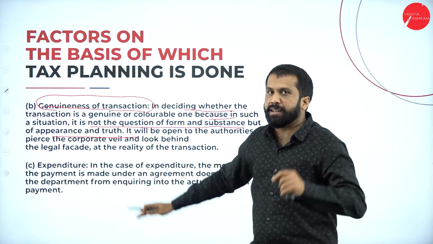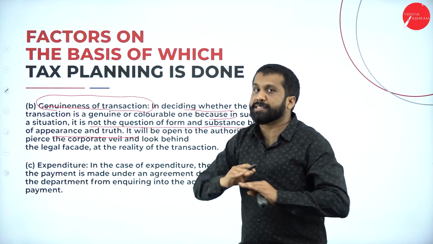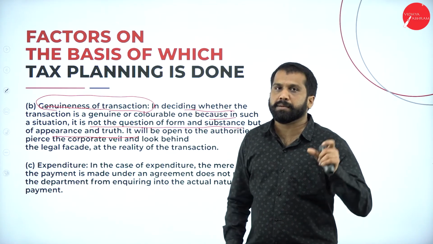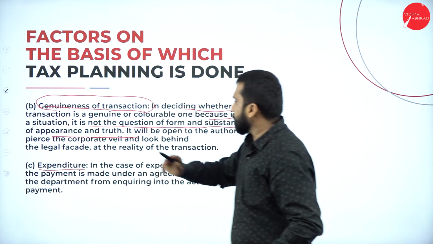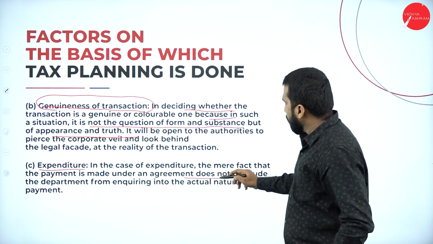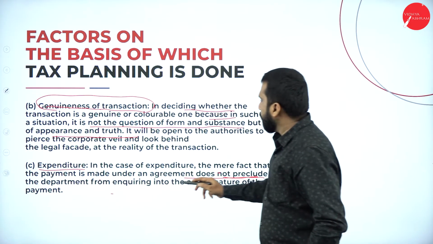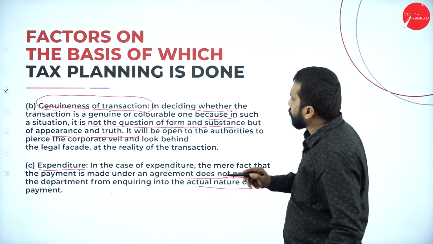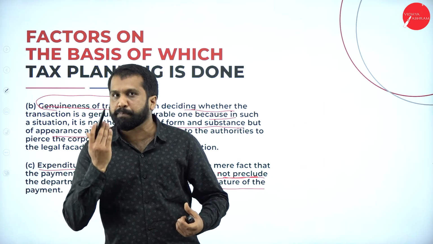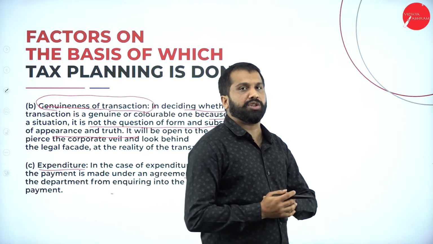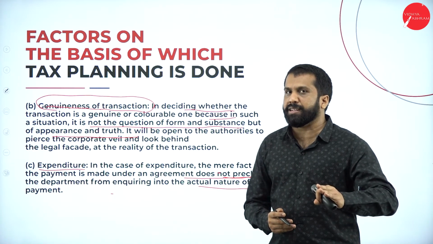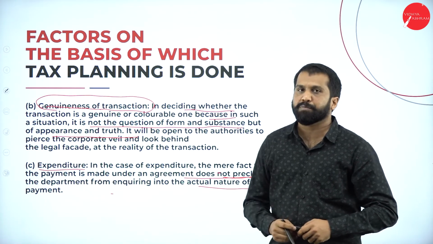Hope you are clear. Don't go in detail; just one line with the point is sufficient. Next, expenditure also you are supposed to see. The mere fact that the payment is made under an agreement does not preclude the department from inquiring into the actual nature of the payment. So whatever expenditures you made, if you want to claim, it should be with proof that you have made that expenditure. This is only the theory part, so don't go in detail. You are only supposed to remember the point.